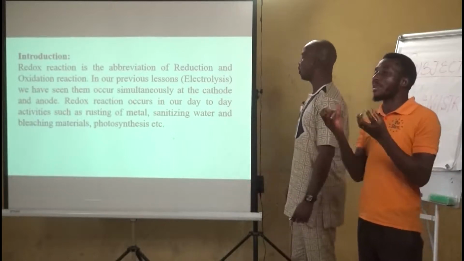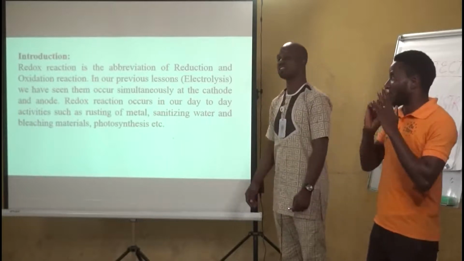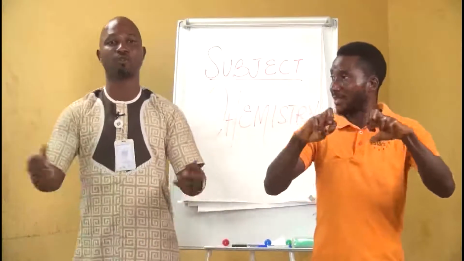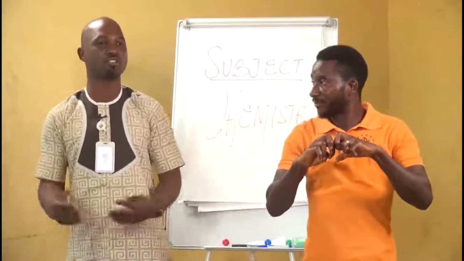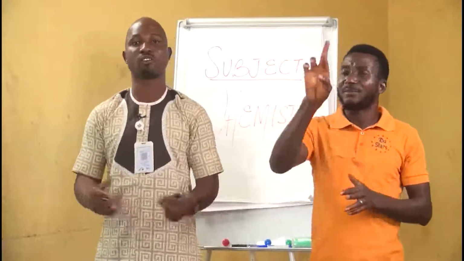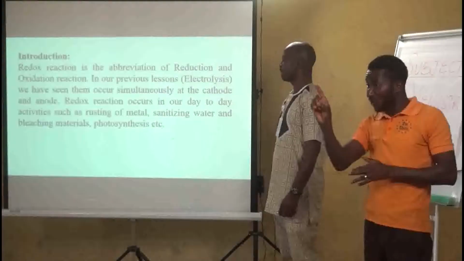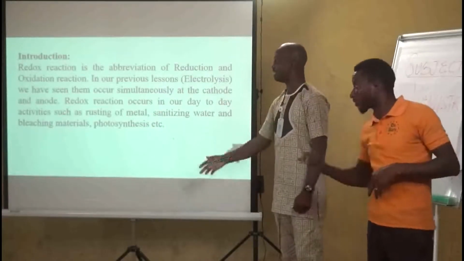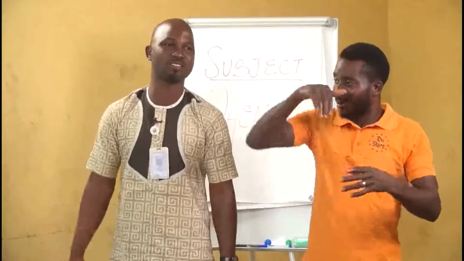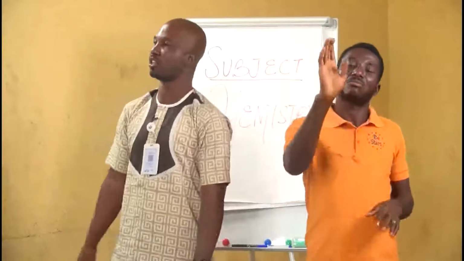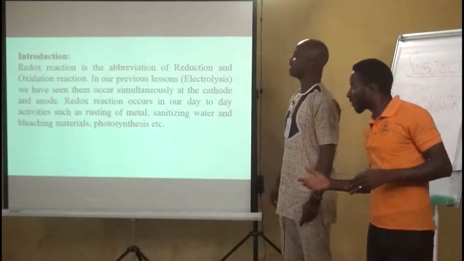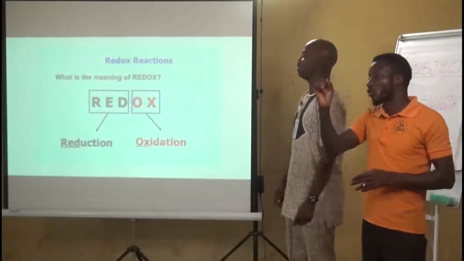Redox reaction occurs in everyday activity such as rusting of iron. When you expose iron, maybe roofing sheet, after some time, it turns from a shiny surface to a reddish brown coloration. Others are sanitizing water, bleaching materials, photosynthesis, just to mention but a few. Now, we are going to look at the next content, which is definition of terms.